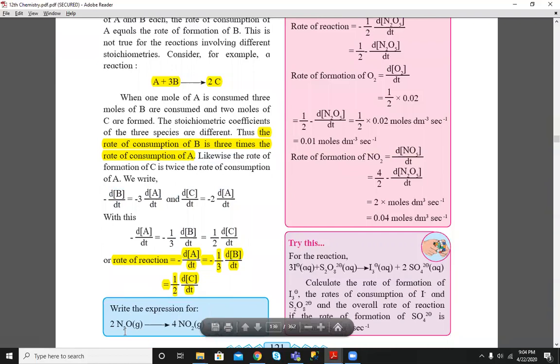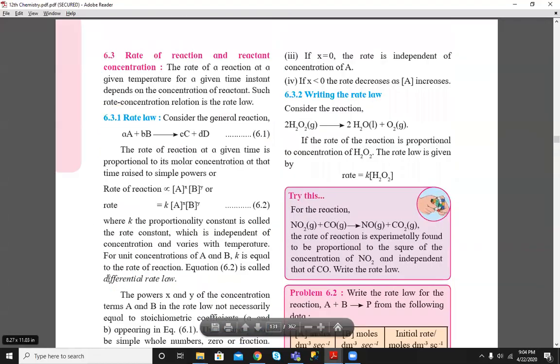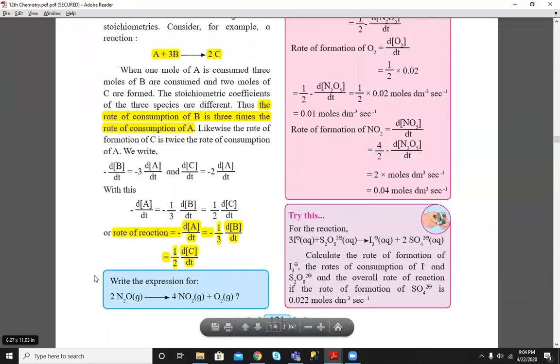Okay, so write the expression for this. This reaction is not balanced; here is a printing mistake.